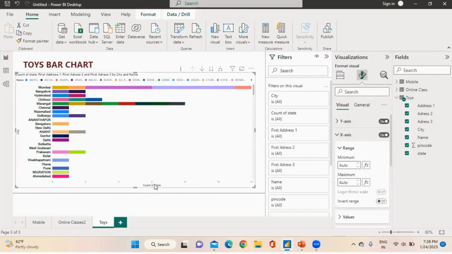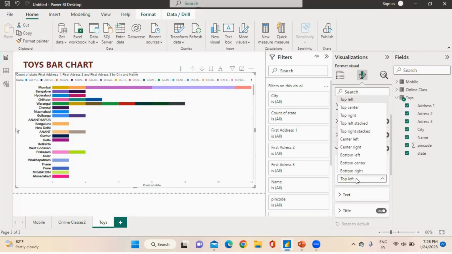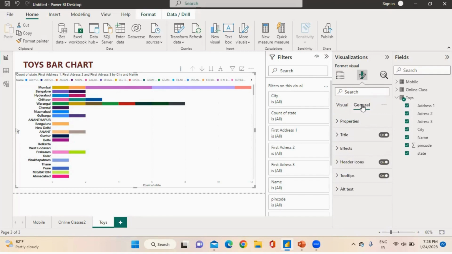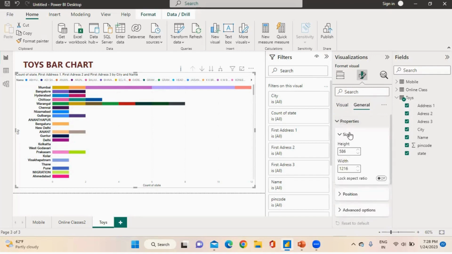There are no values given in x-axis. This is a legend. Position: top left, top right, top. There is text. After that we move on to general. In general, there are properties for height and width for this diagram.